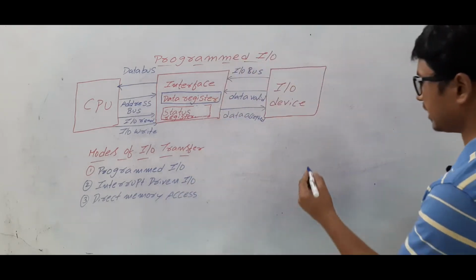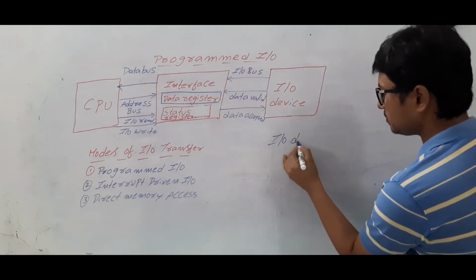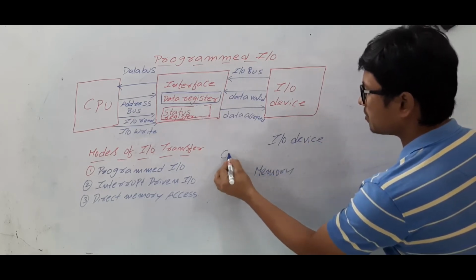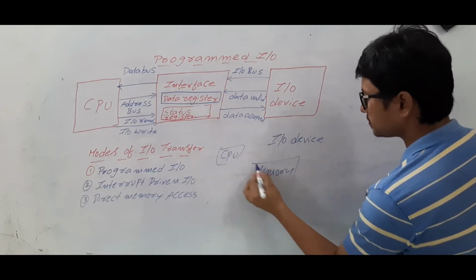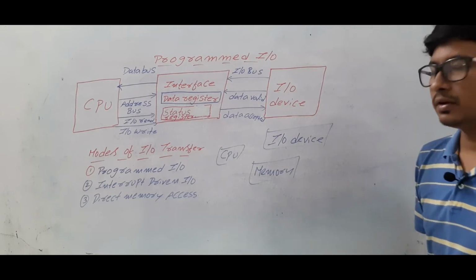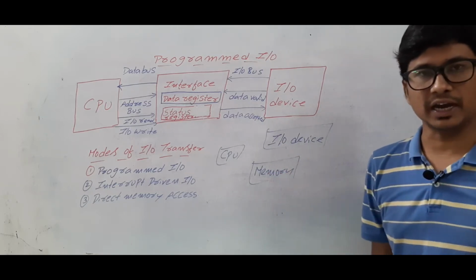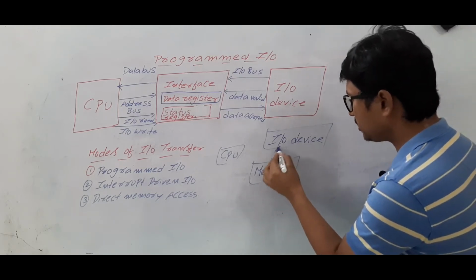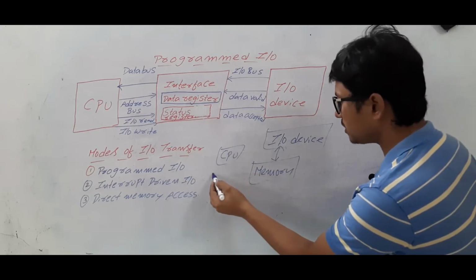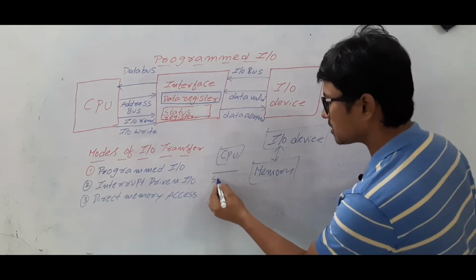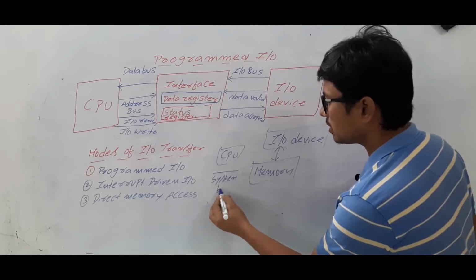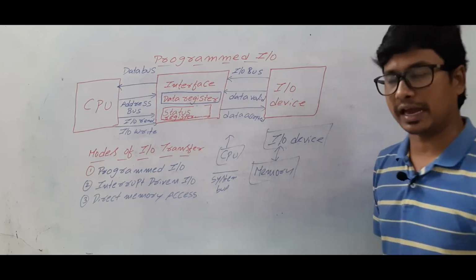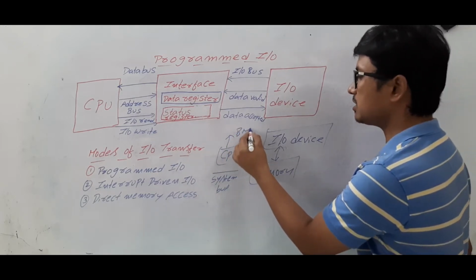We have an I/O device, and we have a memory, and we have a CPU. Now, the I/O device wants to transfer the data to the memory, or the memory wants to transfer to the I/O device. As you know, the system bus is there. Whose control is it under? It is under the control of the CPU most of the time, unless it is direct memory access. So the bus master is the CPU.